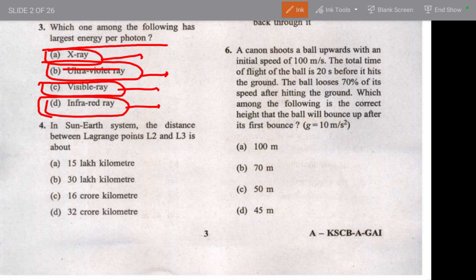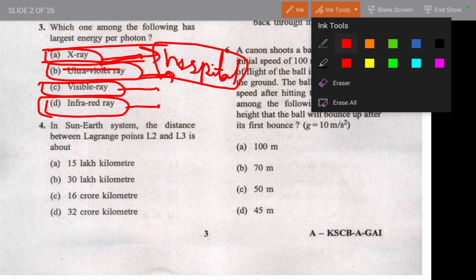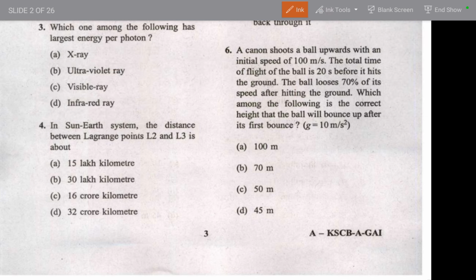Ultraviolet rays definitely have a good amount of energy, but not the highest. Here you will find that X-rays, which are used in hospitals for body checkups, have the highest, largest energy per photon. That is why they are used in hospitals. So if you go with common sense, your answer will be X-ray.